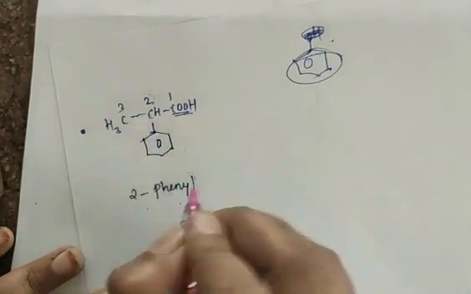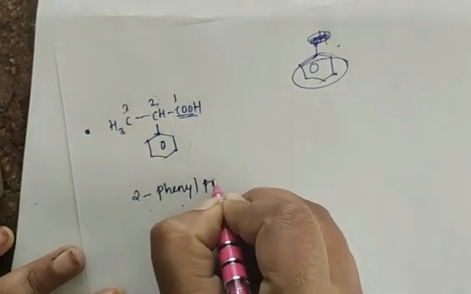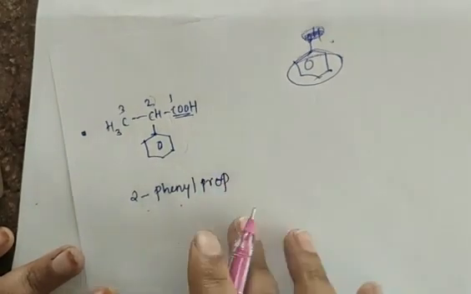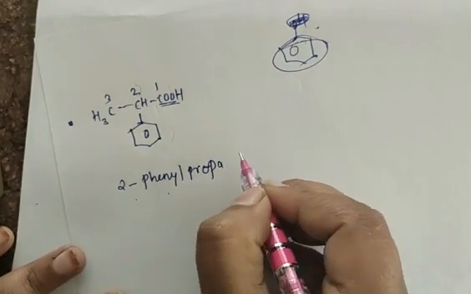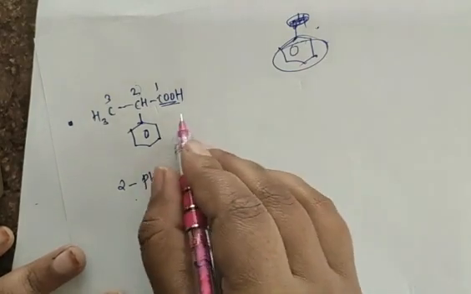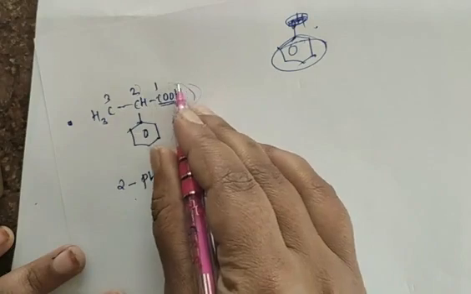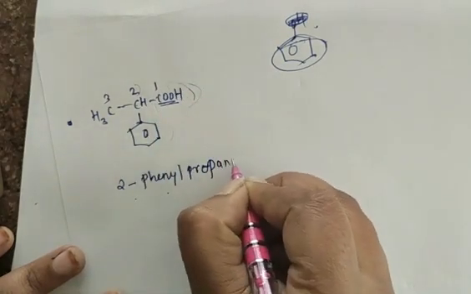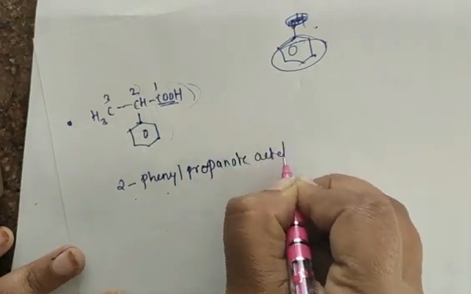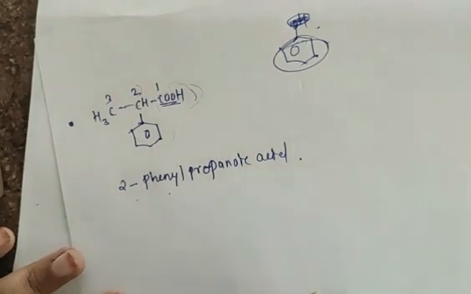How many carbons are present? 3 carbons. So which root word can we use? Propanoic acid. Propane, this E is replaced with OIC because we have a carboxylic acid here, so propanoic acid, 2 phenyl propanoic acid.